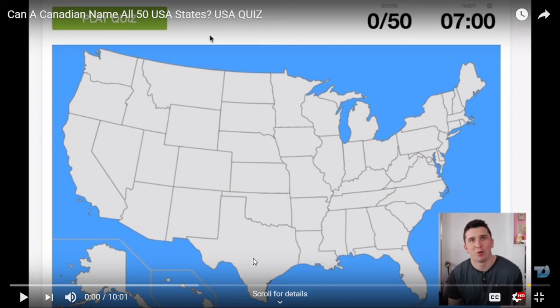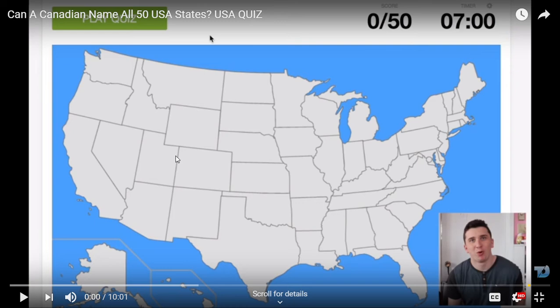Then we also have Texas. This is the second largest state in the U.S. after Alaska. This is the state where we can find a lot of cowboys and a lot of farms, because this is a very big state in the U.S. That's why we normally hear the phrase Texas Cowboys, right? So this is Texas. After Tennessee and Texas, we have Utah, the home of the Utah Jazz. This is Utah, the Mormon state.